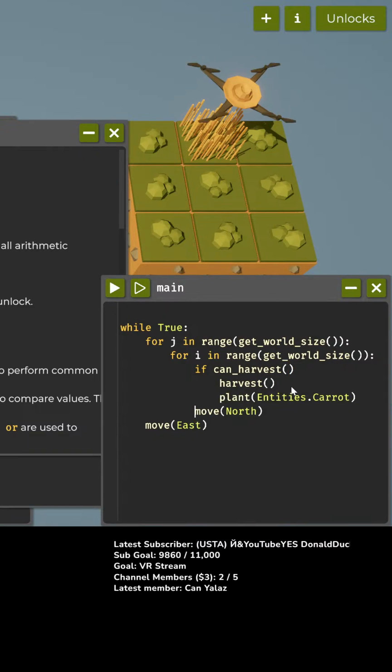Okay, there must be a colon at the beginning of every code block. If can harvest, colon, harvest, plant, move. Okay.